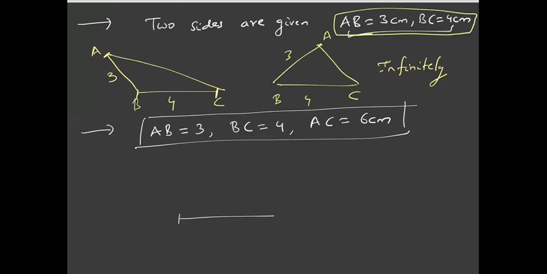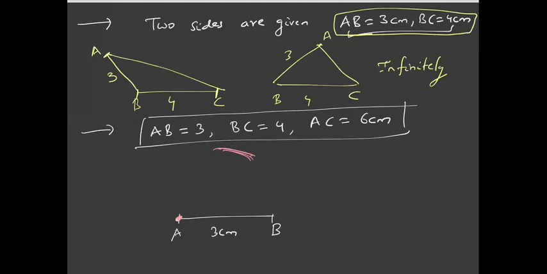So if I try to construct the triangle, I'm drawing AB as 3 centimeters. Then I'm using my compass and placing the needle of the compass at point A, and then cutting an arc of radius 6 centimeters with center as A. So with A as center, I have cut an arc of radius 6 centimeters.